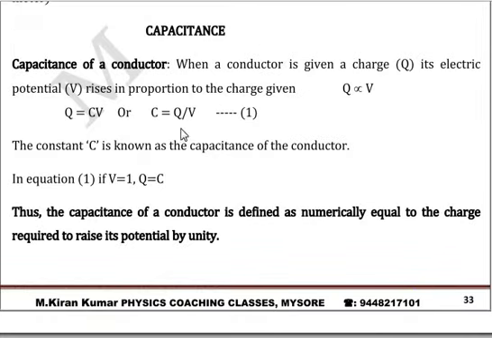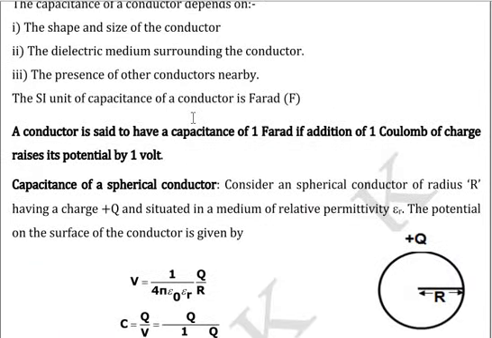When you add 1 coulomb of charge, that is Q is equal to 1, if the potential of the conductor increases by 1 volt, that is V also becomes equal to 1, then C will be equal to 1. That is how you define 1 farad.